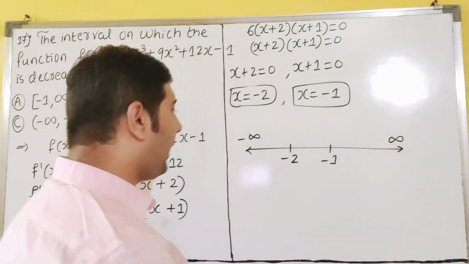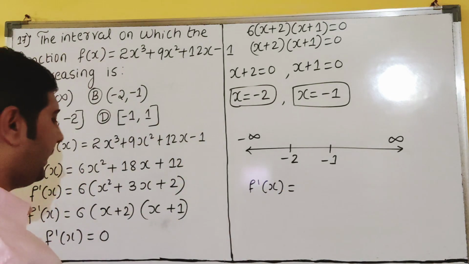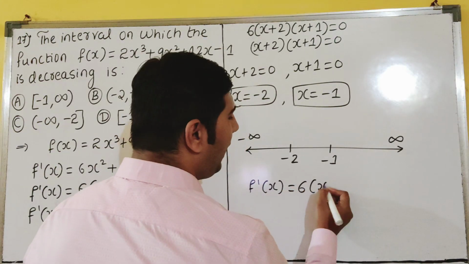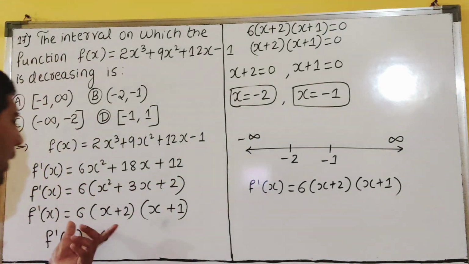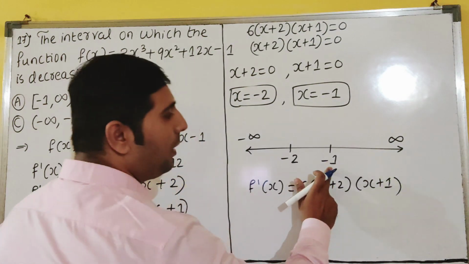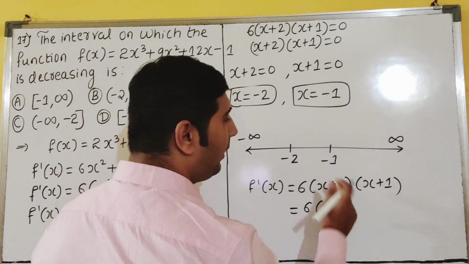So now see here what will happen. So we will substitute the values in f dash of x. We have to check f dash of x is what? 6 into x plus 2 into x plus 1. This is the derivative what we have got. Now you put the values. More than minus 1, what number is there? More than minus 1, that is 0.